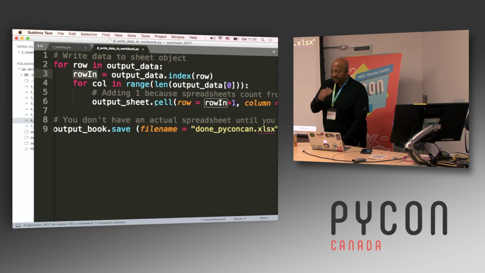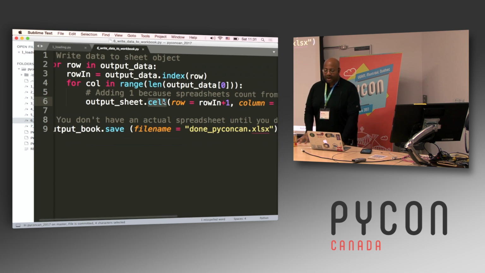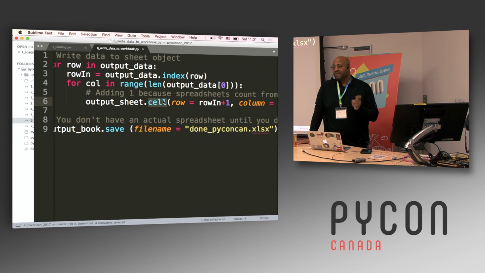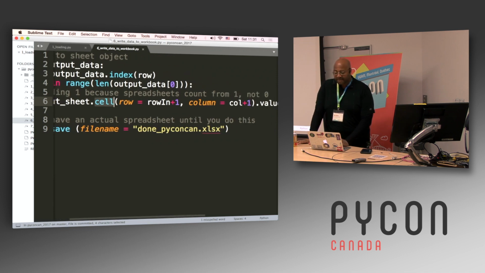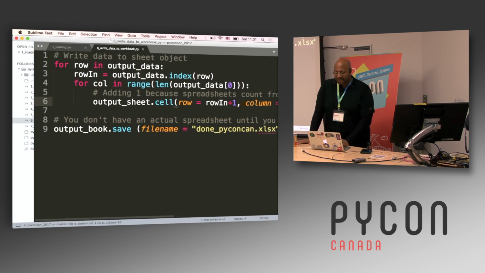So for every row and then for every column, I'm going to the output sheet that I made earlier, then dot cell. Again, this is another Openpyxl data construct, so I'm going to a cell in that worksheet. But then the question is, which cell do I want to write to in the worksheet? Here, I'm giving it a specific row and a specific column. The trick here is that when I do this indexing, Python indexes things starting at 0, but spreadsheets start counting at 1.